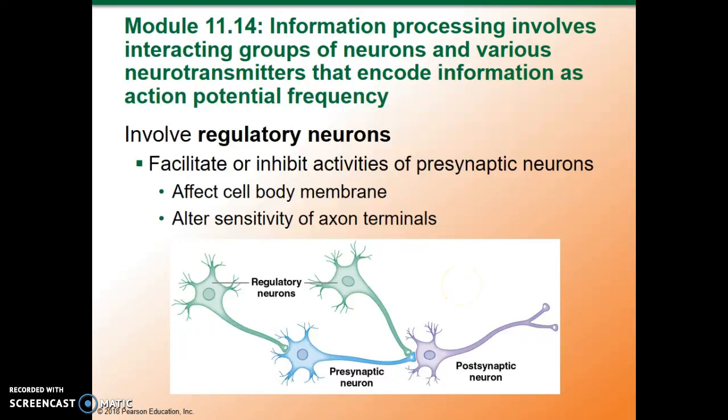Information processing involves interacting groups of neurons and various neurotransmitters that encode information as action potential frequency. This is the last section of Chapter 11. It begins by talking about regulatory neurons, and these neurons will either facilitate or inhibit the activities of a presynaptic neuron. They may affect the cell-body membrane or alter the sensitivity of axon terminals. And you can see here some regulatory neurons synapsing with other neurons.